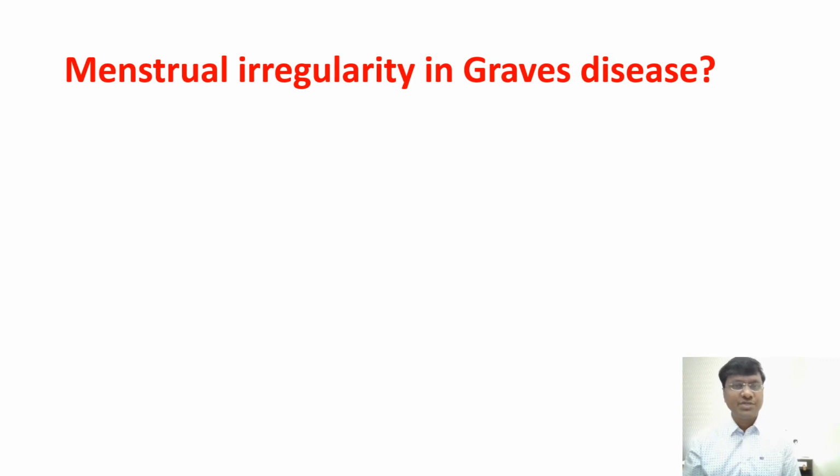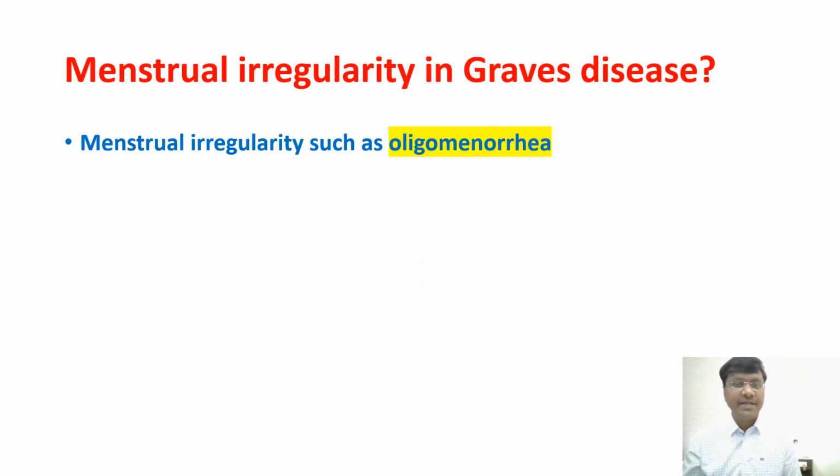Next, what will be the menstrual irregularity in patients with Graves disease? Menstrual irregularity will be in the form of oligomenorrhea, where the individual will have decreased menstruation. The menstrual cycle will be every more than 35 days. Normal menstrual cycle repeats every 28 days, but here in oligomenorrhea, it repeats after more than 35 days. Right, after 35 days, then there will be a next cycle. That will be your oligomenorrhea.